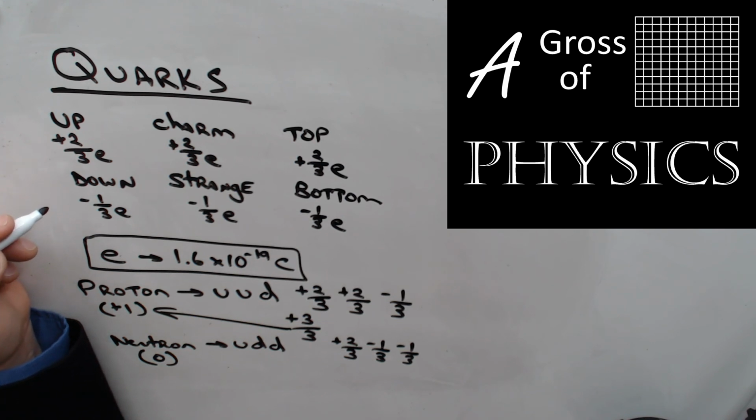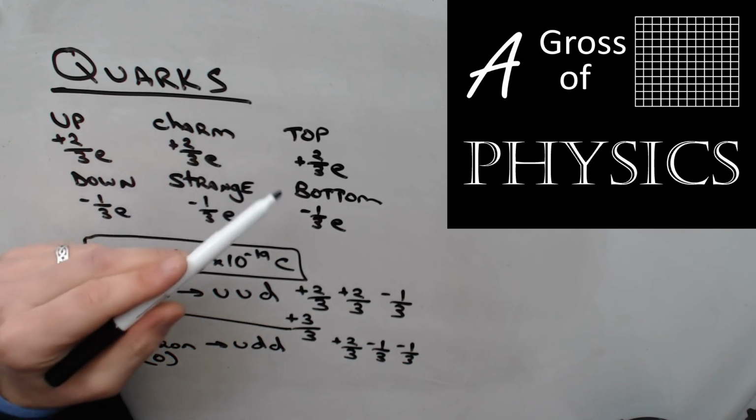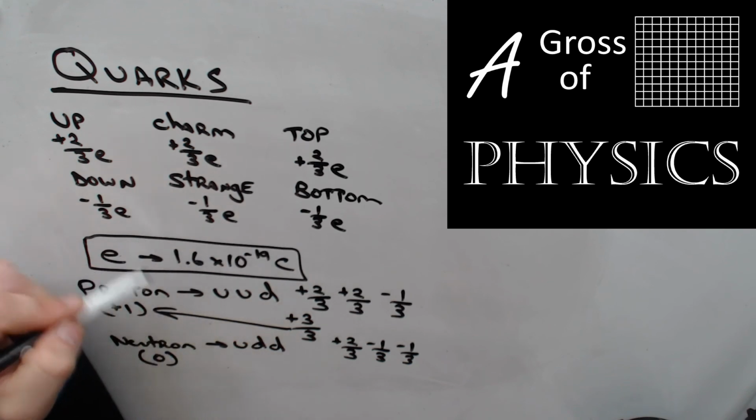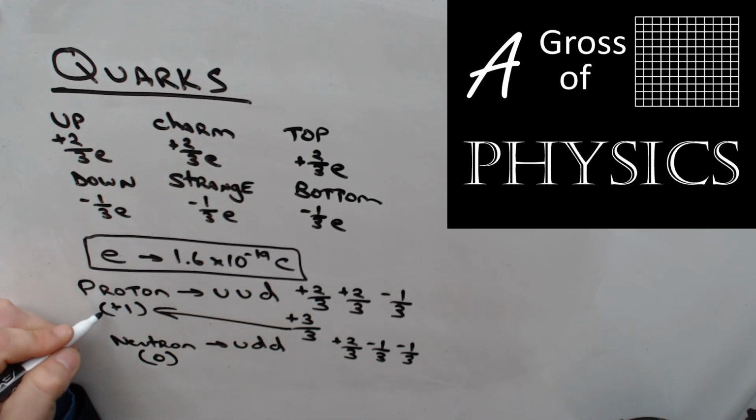So quarks are even smaller building blocks of matter than the subatomic particles. So this is a subatomic particle. And they each have a part of a charge related to the total elementary charge, which we originally believed was the smallest charge that we can have. So these are partial charges. They do add up together to make the plus 1s and the 0s, but they themselves have partial charge.